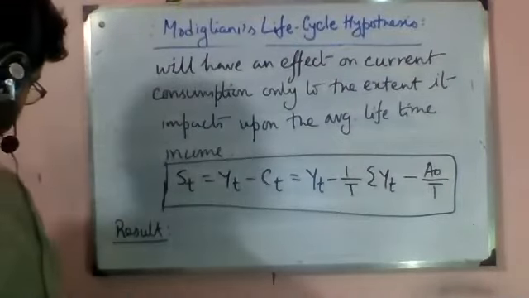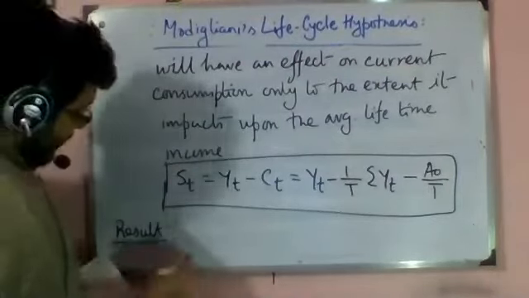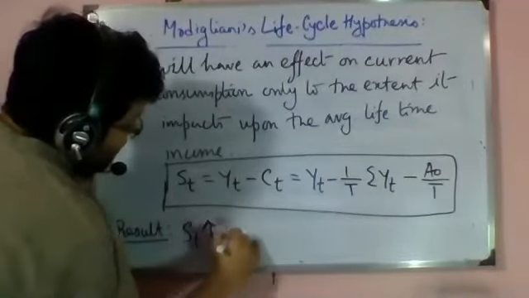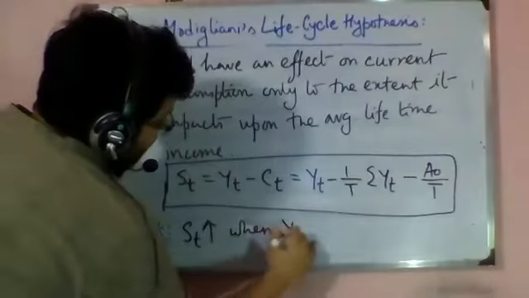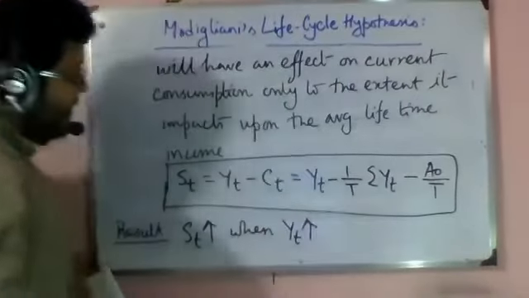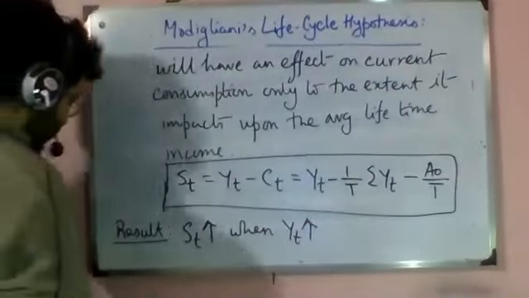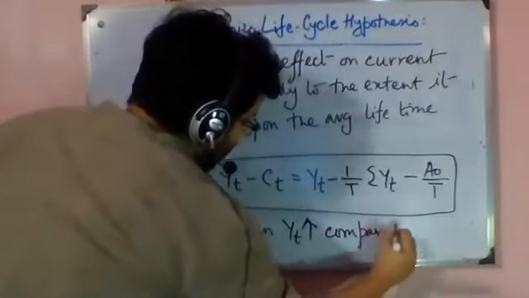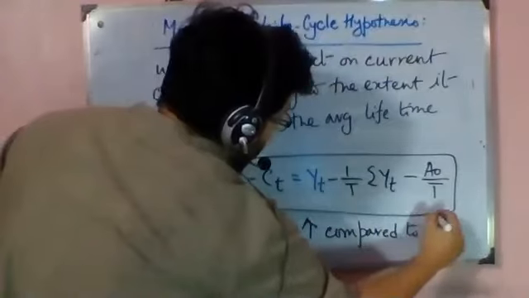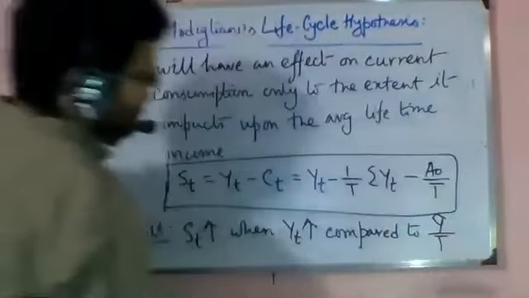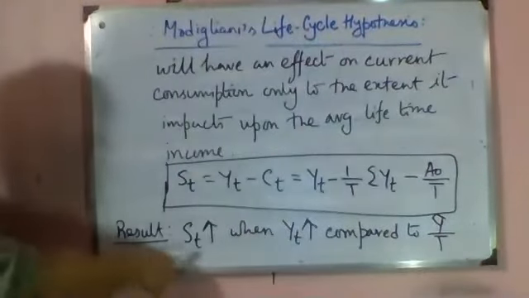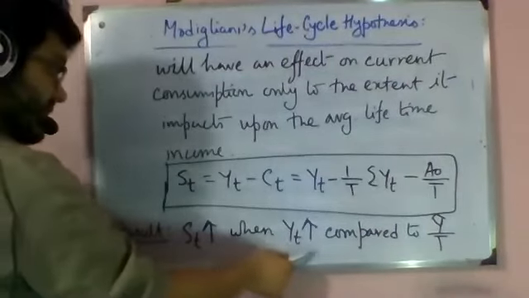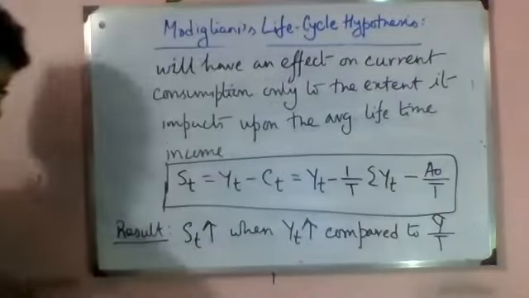If current income is high, then savings is high. So savings at period T increases when current income increases compared to average lifetime income. Current savings increases when current income increases compared to average lifetime income.